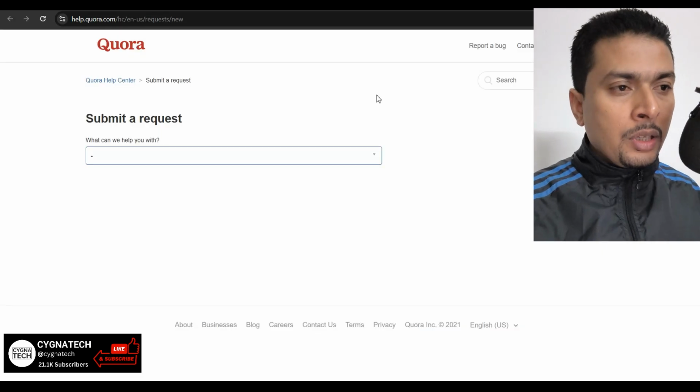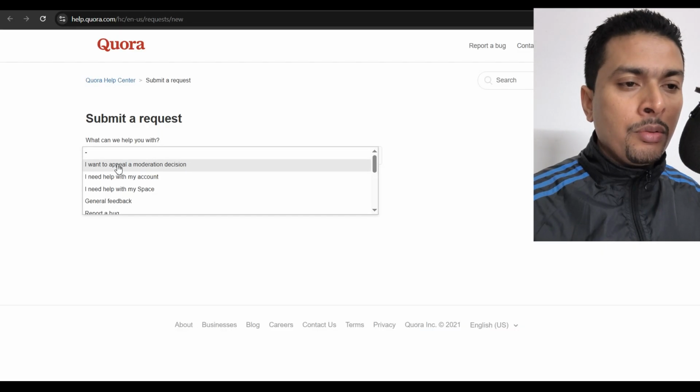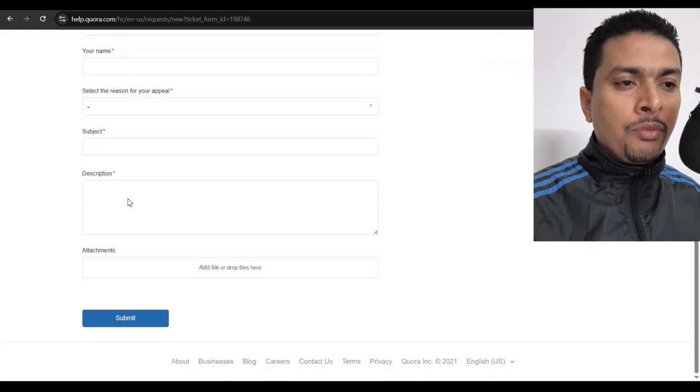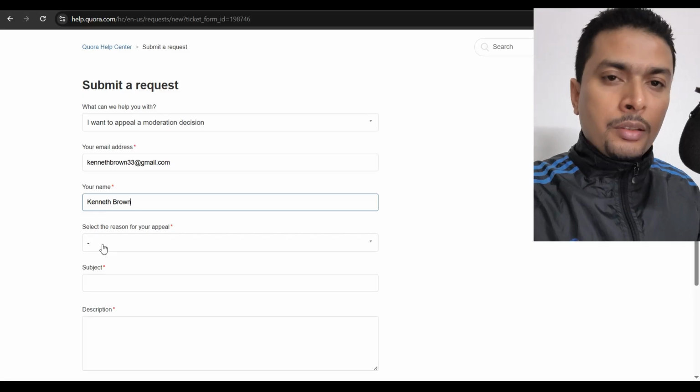So after you click on this link, you're going to be directed to this page. Click on the drop down. You select the first option. I want to appeal a moderation decision. And then you get a form to fill up out here. Let's fill this up. Put in your email address, put in your name, select the reason for your appeal.